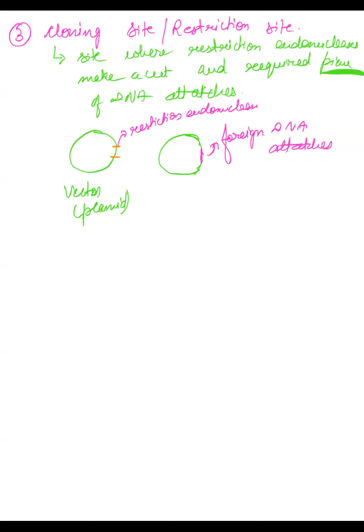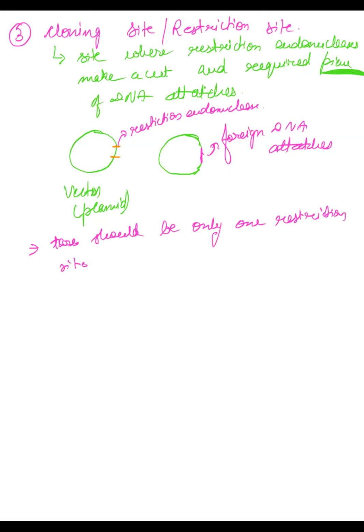What is the function of endonucleases? To make a cut, right? So here the restriction endonuclease will make a cut so that your foreign DNA can come and attach here. That is why this site is called the cloning site or restriction site. And preferably, how many restriction sites do we want? We want only one restriction site.